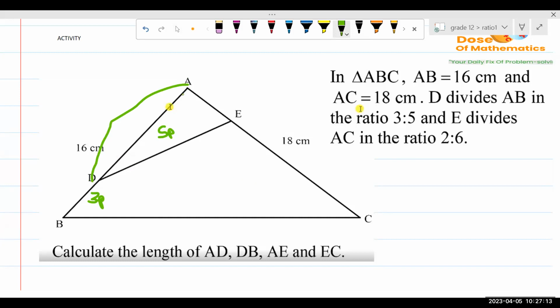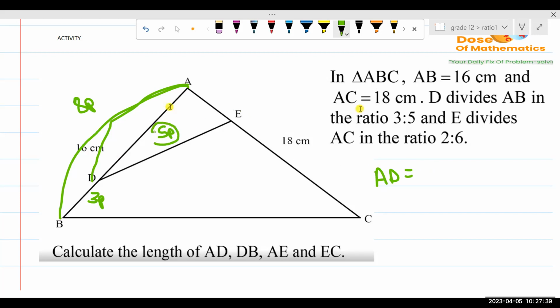If we want to get AD, we say, what is the actual length? What is the total length of this thing? The total ratio length is going to be 8p. So this is the total ratio. And then AD is going to be given by what part AD is.